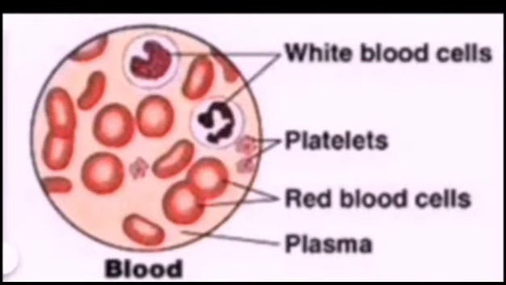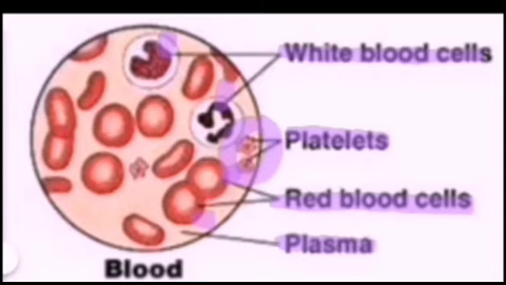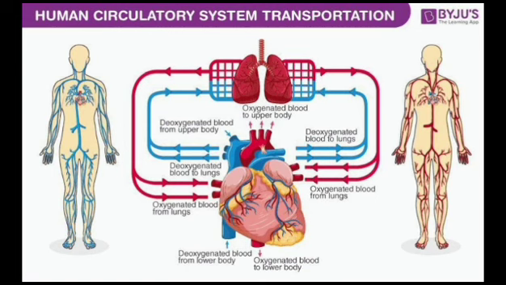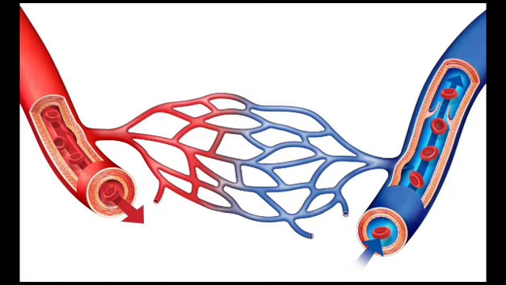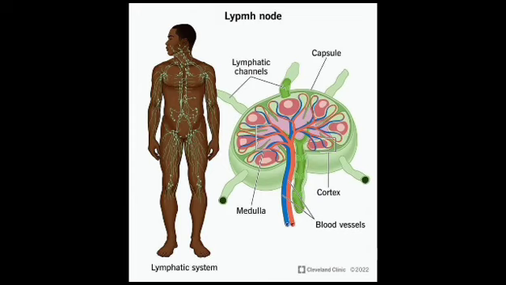So next I'm going to talk about the structure. This is the white blood cells and this is the red blood cell and this is the platelets, and last but not least, this is plasma. It can be found in the blood circulatory system or blood vessels and also in lymphatic nodes, which is leukocytes.